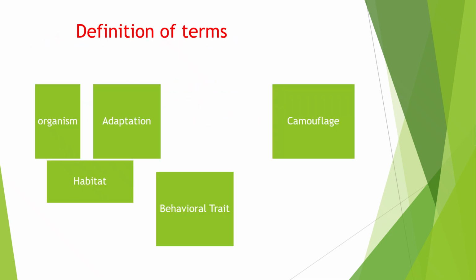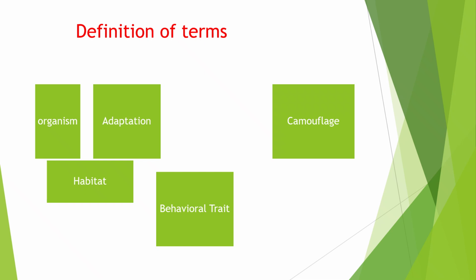Before we go further, let's first understand some important terms that will guide our learning. Organisms. Organism is any living thing, such as a plant, animal, fungus, or microorganism that can grow, reproduce, and respond to its environment. Adaptation. Adaptation is the special features or behaviors that help an organism survive and reproduce in its environment. This may develop over many generations.